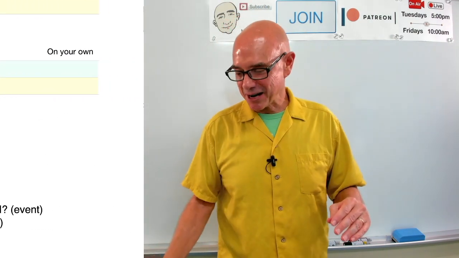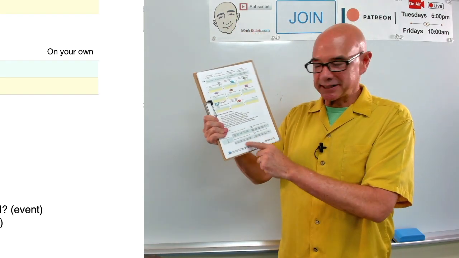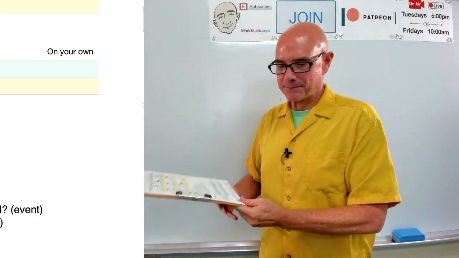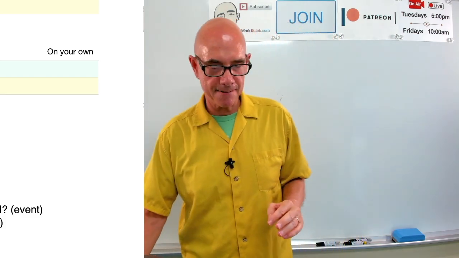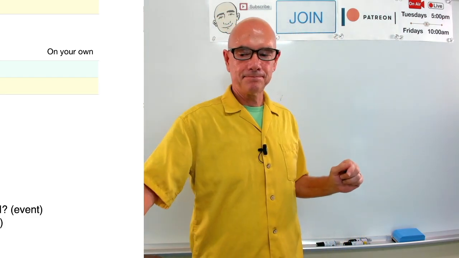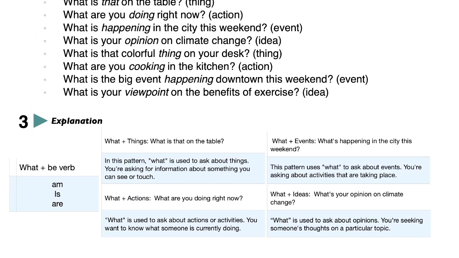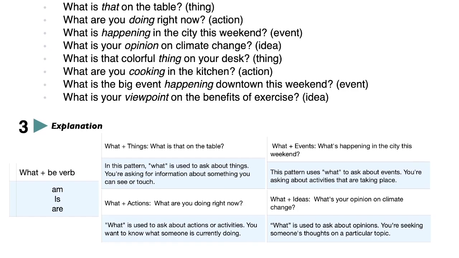Okay. Good, good, good. All right, we have one more part, and we're going to talk about the explanation of our 4 topics or categories. Okay, so let's look at the explanation. Here we go. Okay, so of course, what plus be verb?